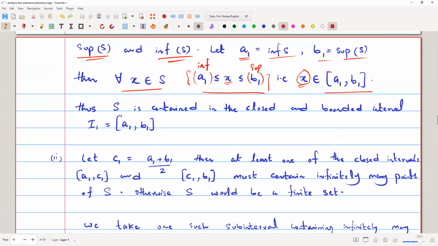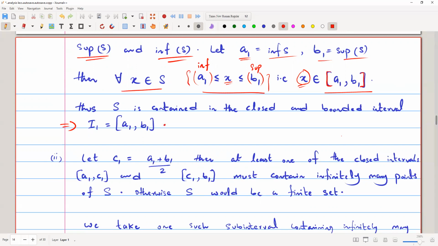So this interval is closed. We can see this is a closed interval. So closed intervals are closed sets. So closed and bounded by a1 and b1. The bounds are also here, a1 and b1. Therefore, we can call it interval 1. So we can call it I1 equals the interval a1 comma b1.